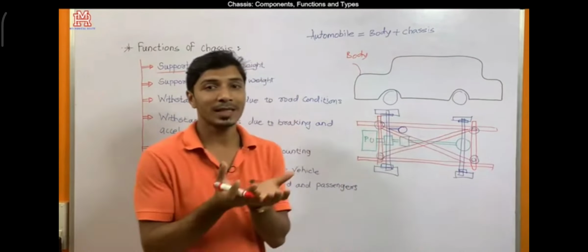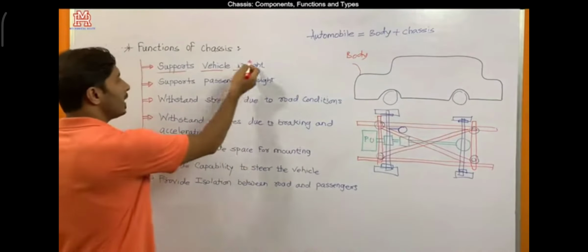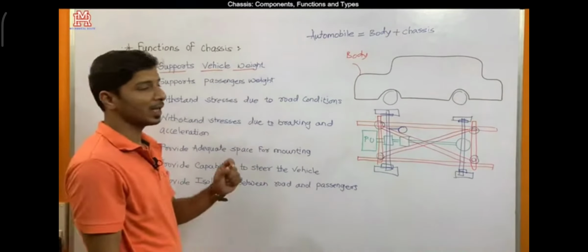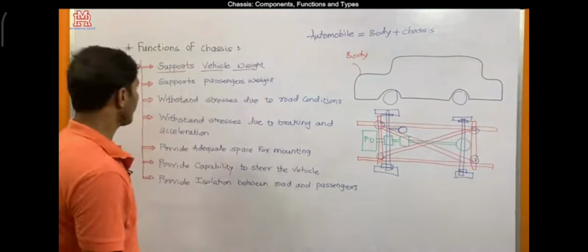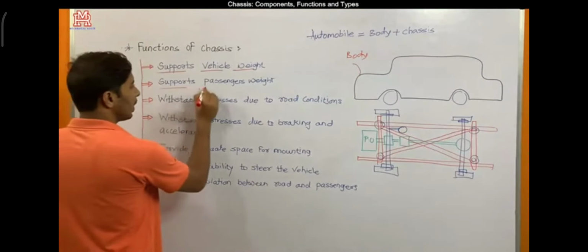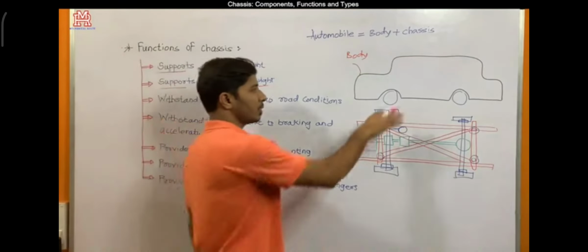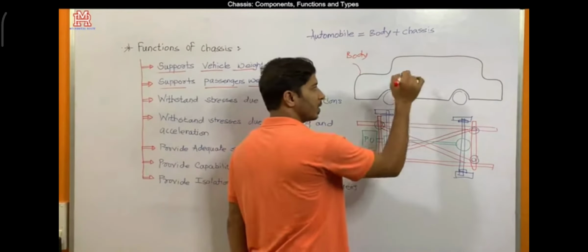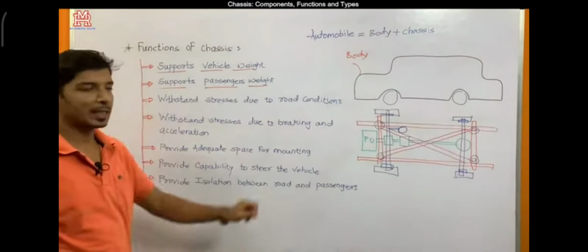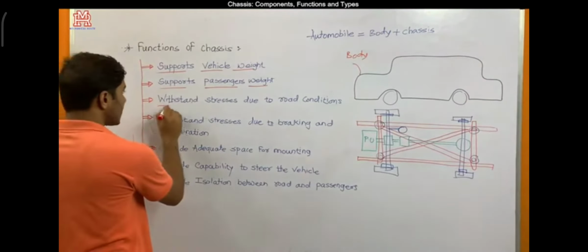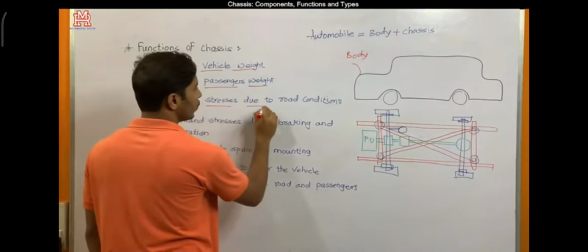So the chassis has to sustain the complete vehicle weight, so the chassis has to be designed and manufactured with a particular material. Then it supports passenger weight, as the body is mounted on the chassis itself. So the passenger weight needs to be taken care of by the chassis itself. Then it must withstand stresses due to road conditions.